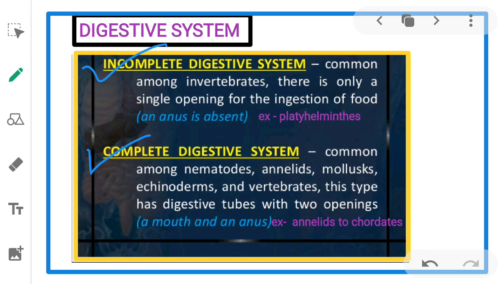Next, complete digestive system. Common among nematodes, annelids, mollusks, echinoderms and vertebrates. This type has a digestive tube with two separate openings which act as mouth and anus. Example, annelids to chordates. So these are the two types, incomplete and complete digestive system.